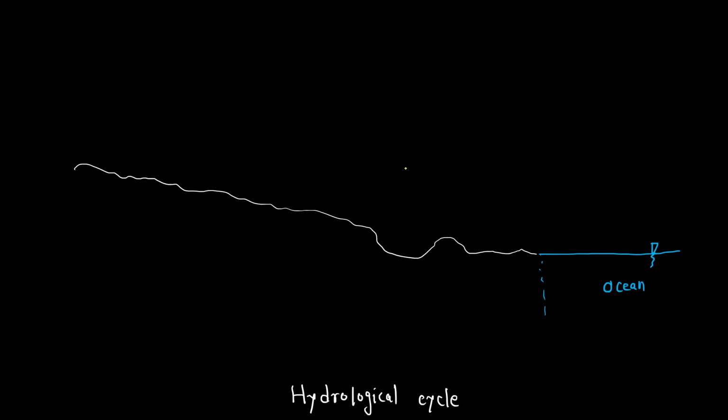The main force that is driving this hydrological cycle is the sun. Due to the radiation from the sun, which we call solar radiation, there is an increase in temperature. Due to the increase in temperature, the water in the ocean starts evaporating. So the first phase here is evaporation. What is the meaning of evaporation? It is the conversion of water into water vapor, that is, change of state from liquid to gas.